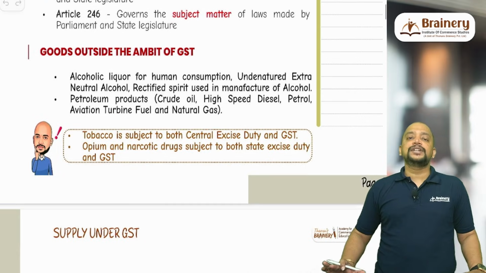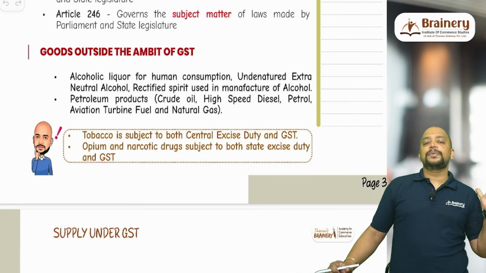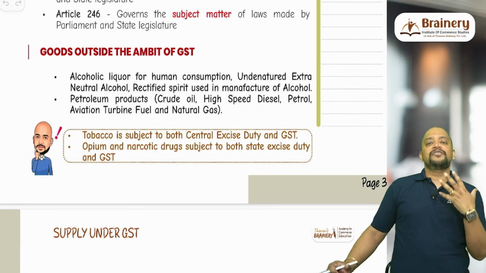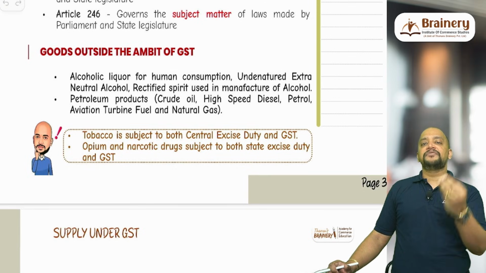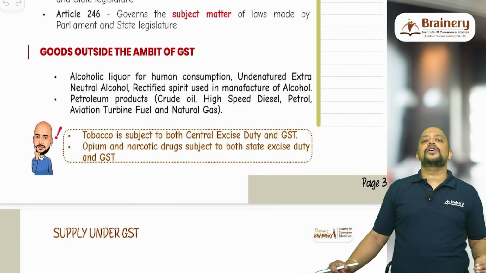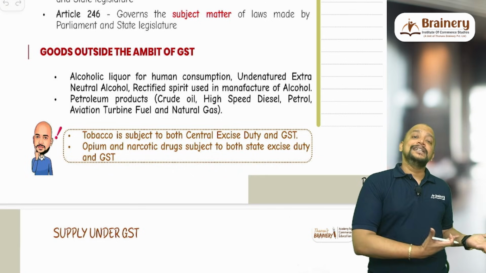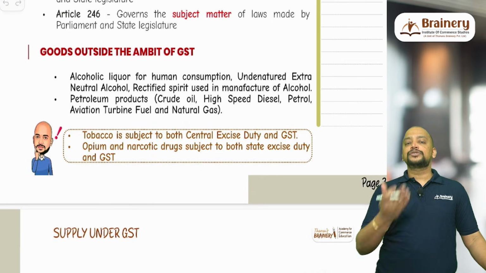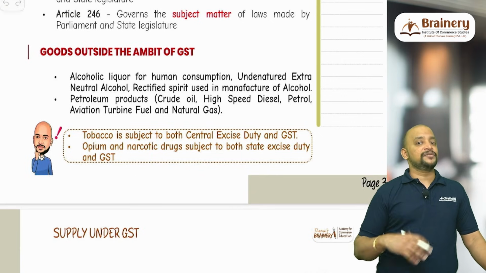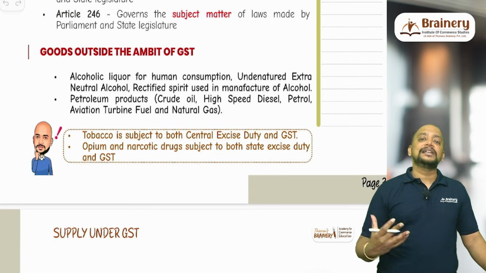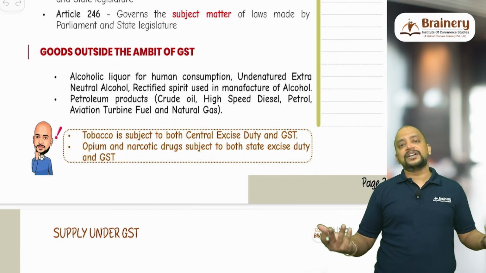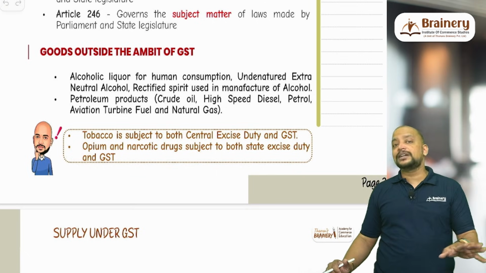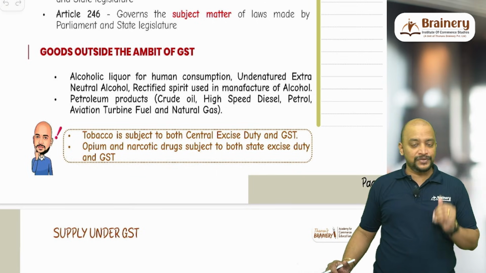Then goods outside the ambit of GST. Previously only alcoholic liquor was there, but now alcoholic liquor for human consumption and denatured extra neutral alcohol, rectified spirit used in manufacture of alcohol. Alcoholic liquor for human consumption is the finished product, whereas undenatured extra neutral alcohol, rectified spirit used in manufacture of alcohol is the inward supply, that is usually the raw material, as the outward supply is excluded from the ambit of GST. So in raw material also they have excluded it from the ambit of GST. What if there are other raw materials purchased by the liquor manufacturers? On that will there be any GST? Definitely yes. On that there will be GST. Only with respect to these three it is excluded from the ambit of GST permanently, and in future also it will never be included into the ambit of GST.